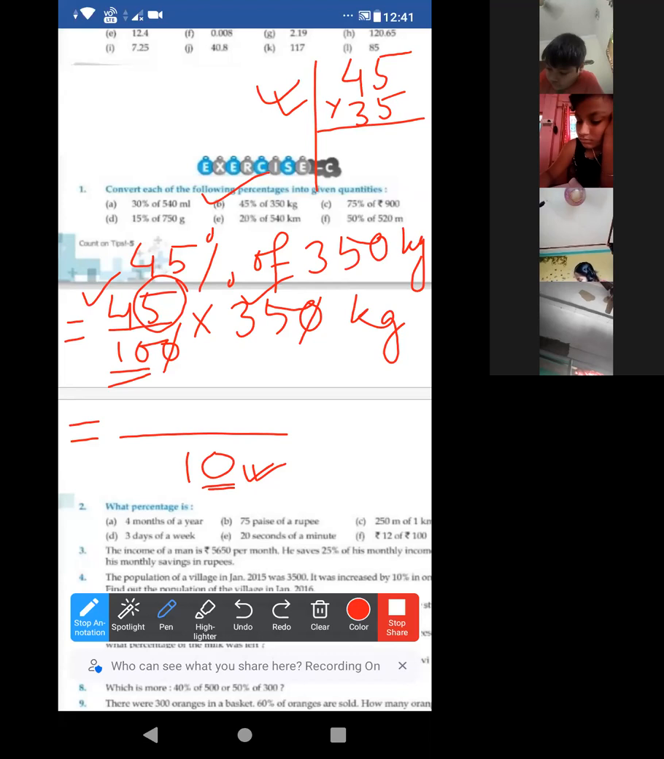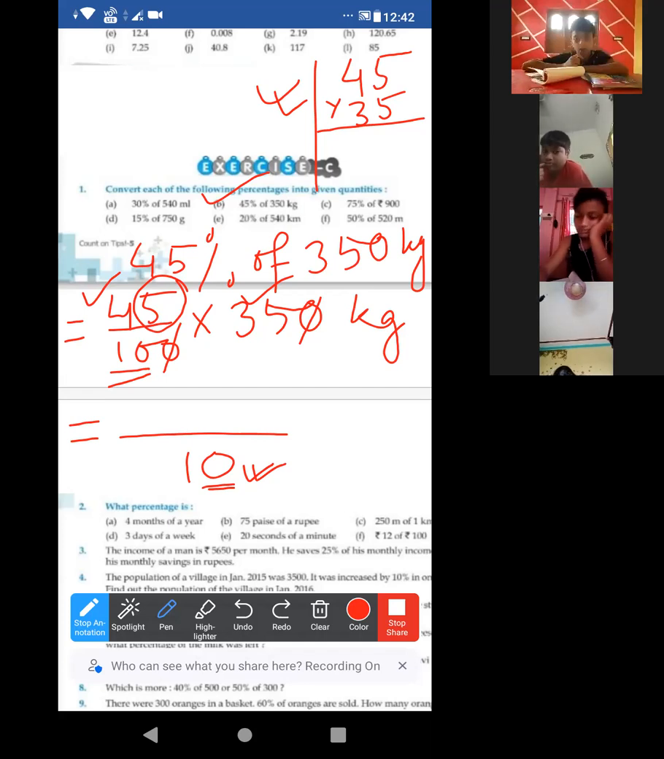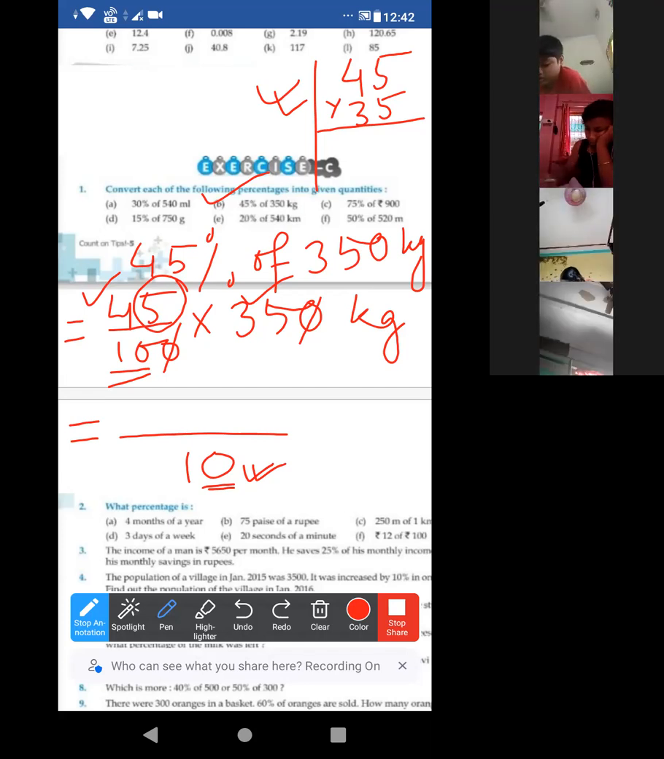Okay, say Tazif, the answer. Bolie. 457.5 kilogram. Acha, no. Yes, I am just telling this multiplication. Tazif, then 1575. Tazif, your answer is also same, 1575. Yes, ma'am, it is same.